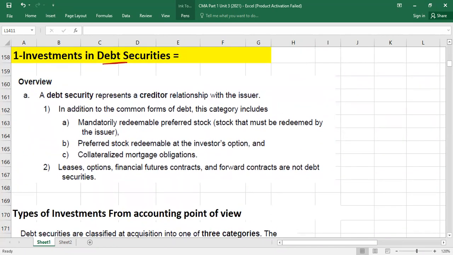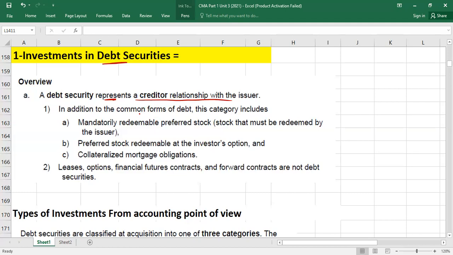Investment in debt securities. That means, please remember here, guys, like bonds or preferred stock. A debt security represents a creditor relationship with the issuer. Obviously, if I'm issuing bonds, it means investors are creditors for me, right? Finance providers, and I have to return this money maybe in the future. And periodically, I will pay interest also, right?